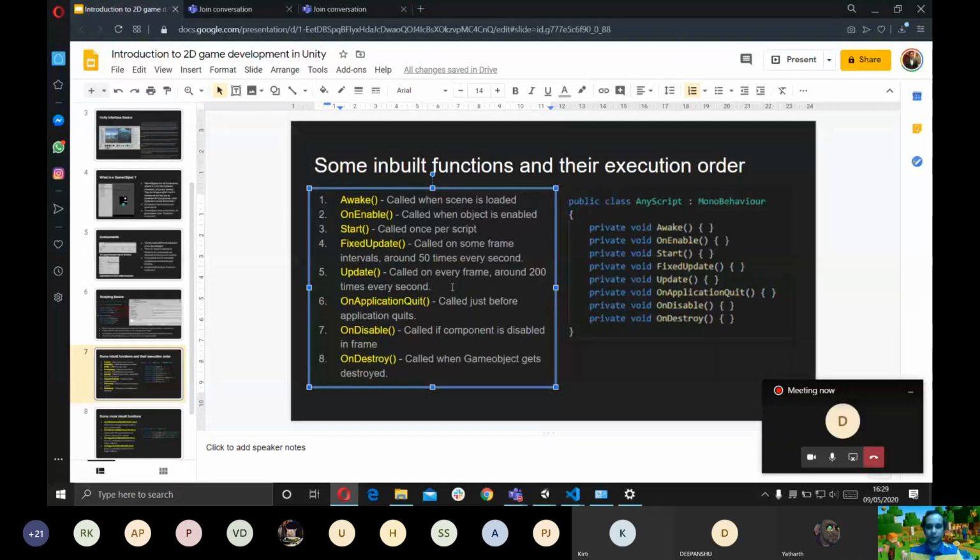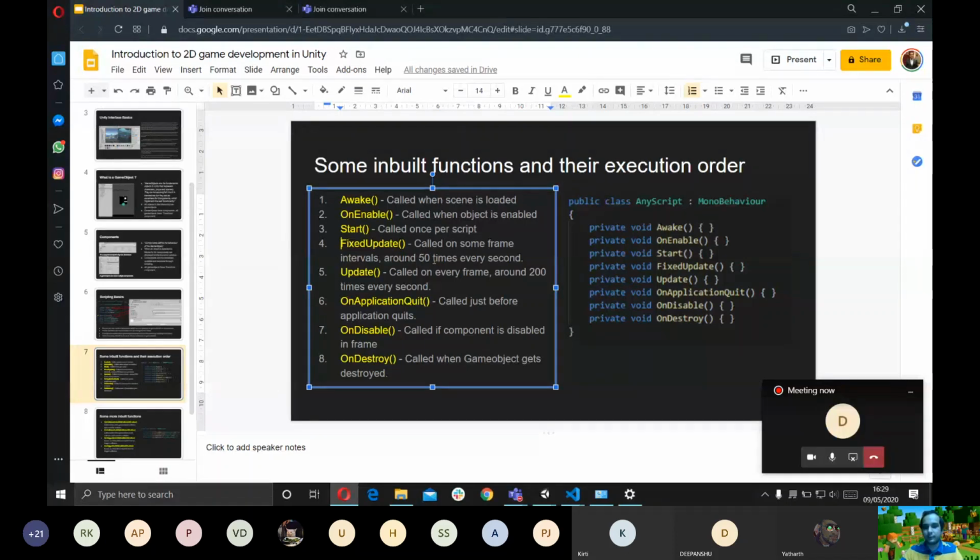It's called around 200 times every second. So calculations like how much the player needs to jump, where the player needs to go, if it's colliding with anything, if it's shooting anything, things that need very rapid response, we handle in Update. FixedUpdate is where we handle the physics part of the game. Its functionality is similar to Update, but it's called fewer times. It's called 50 times every second.